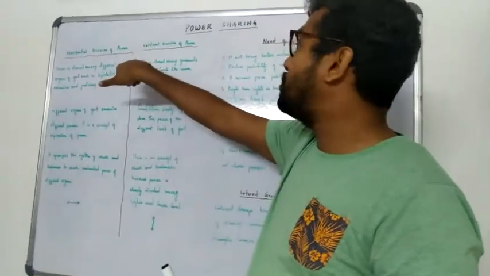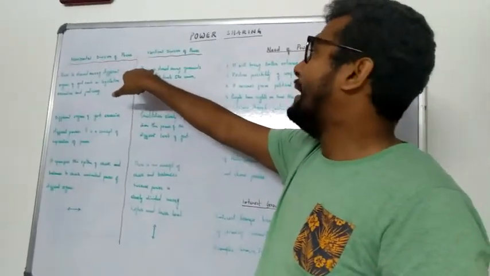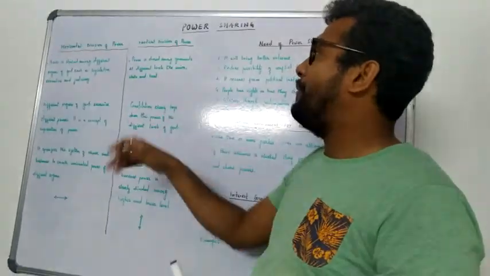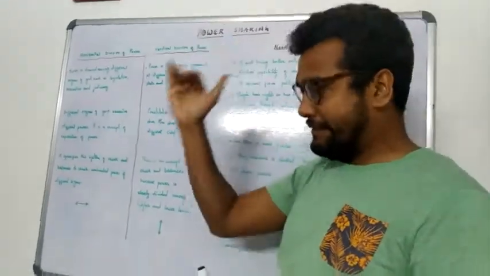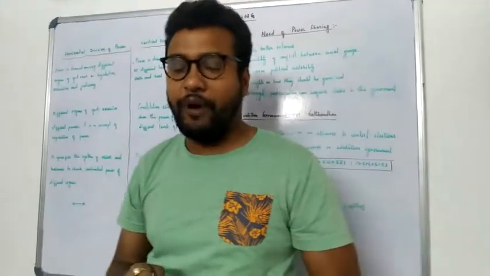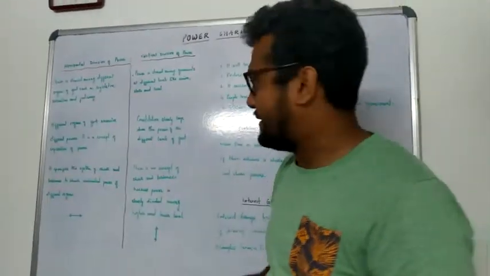And in the vertical division of power, what we have seen is that power is shared among governments at different levels like union, state, and local government, one after another in a hierarchy pattern.